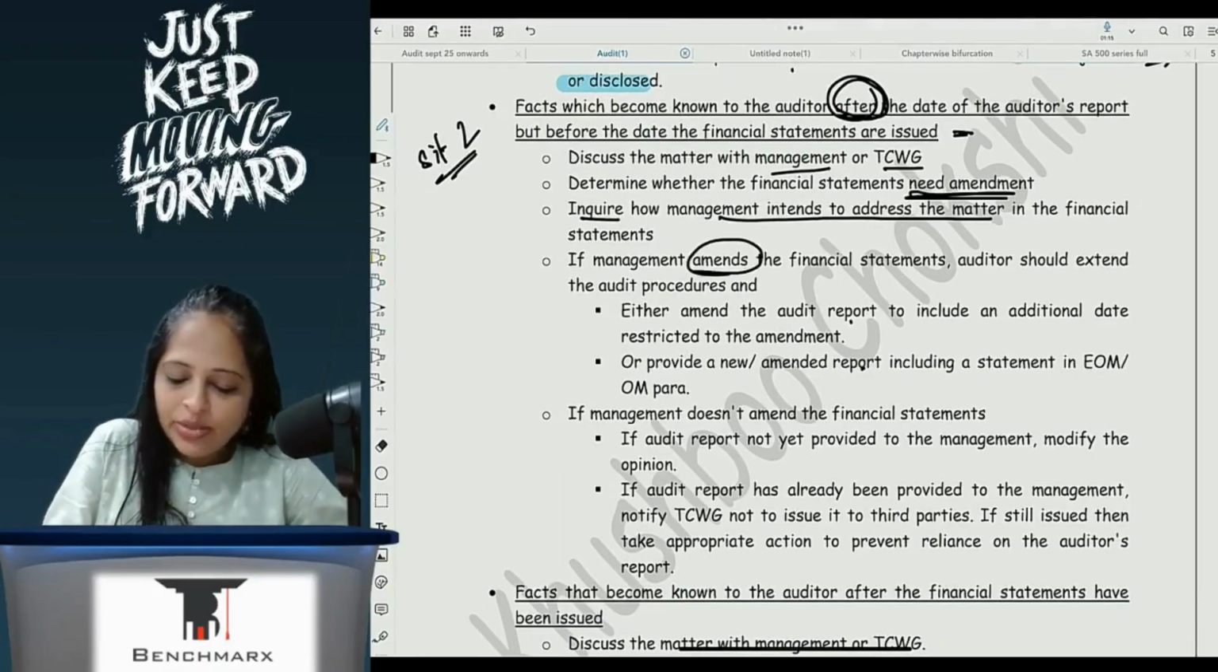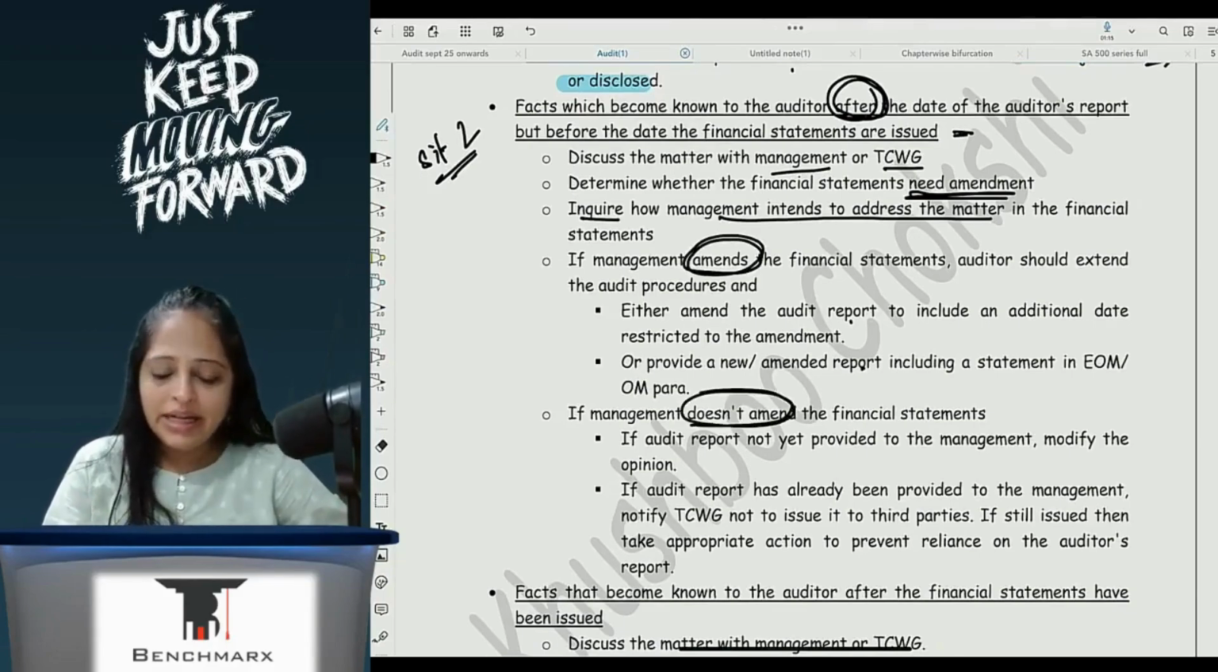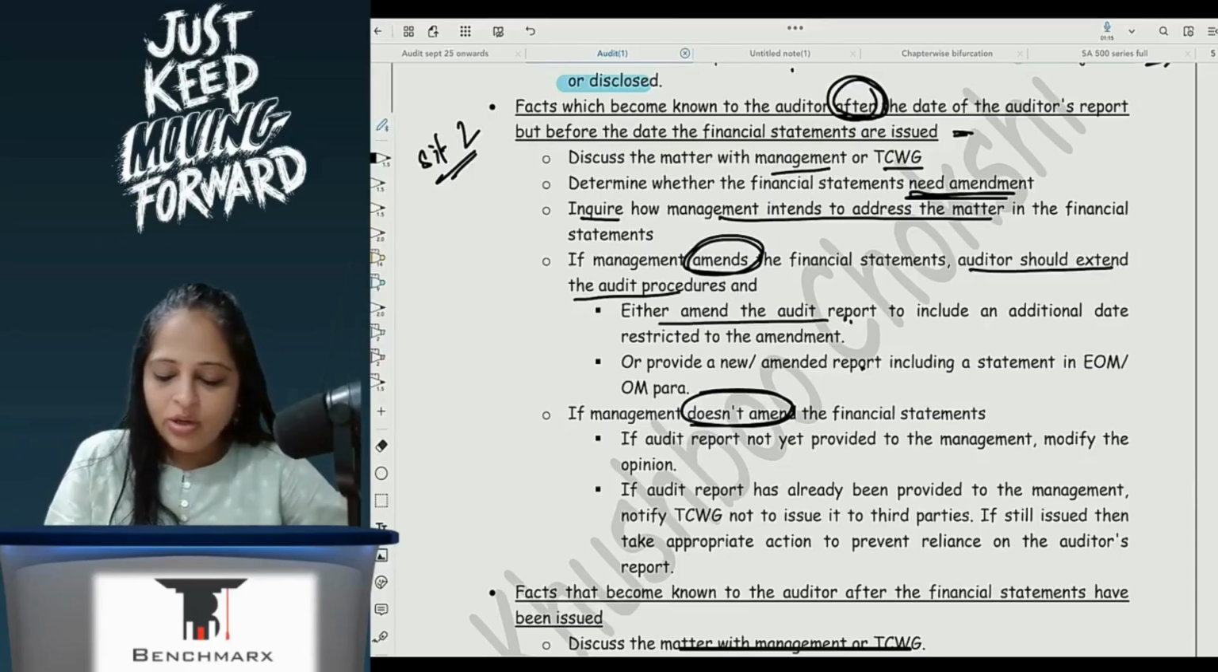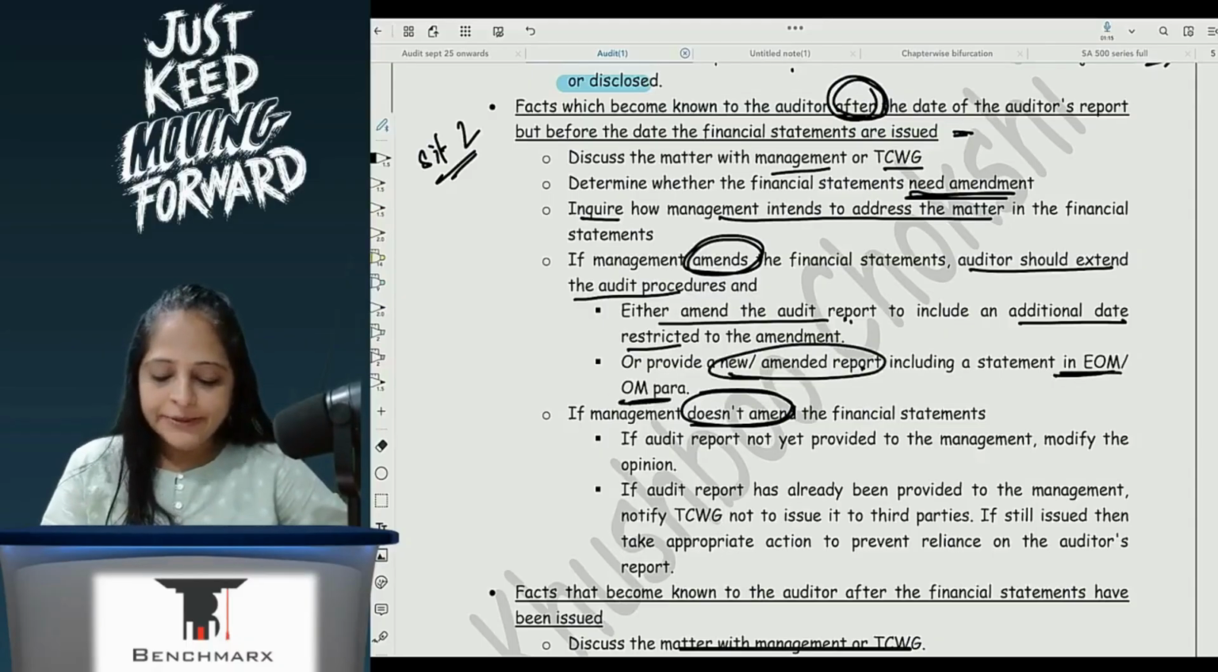Now there are two possibilities. One is the management will amend the FS, another is they will not amend the FS. If they are amending the FS, then the auditor should extend the audit procedures, and either amend the audit report to include an additional date restricted to the amendment or provide a new amended report including a statement in EOM or OM para.